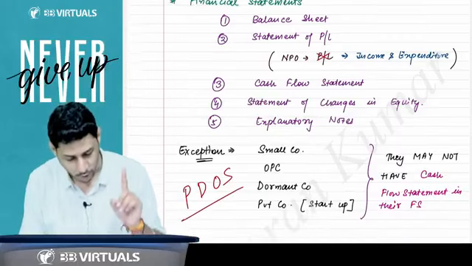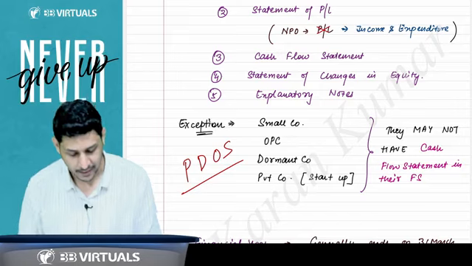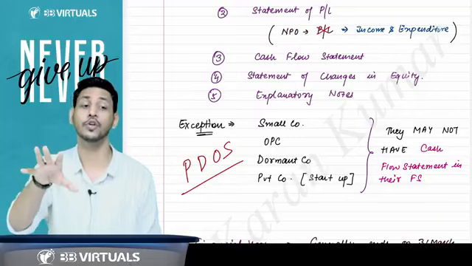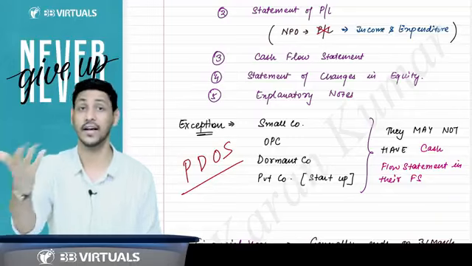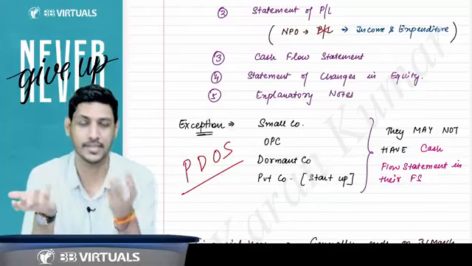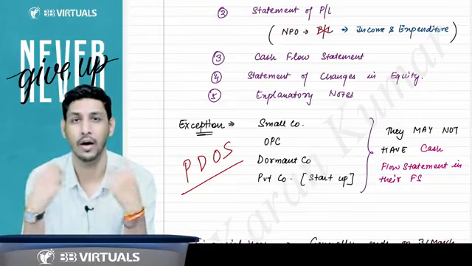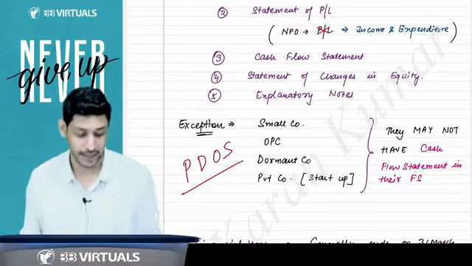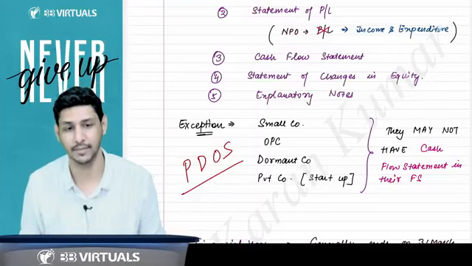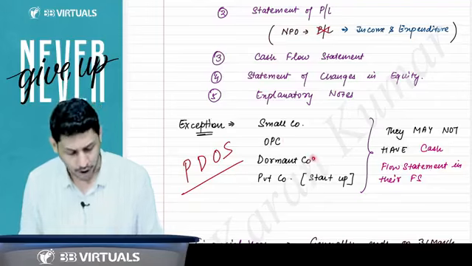But you should keep one thing in your mind, that there are some companies that, if they wish to, don't want to make a cash flow statement, and then they are allowed. They are given the exemption. They may not have a cash flow statement in their financial statement. Sir, what are those companies? Small company, OPC or a dormant company.